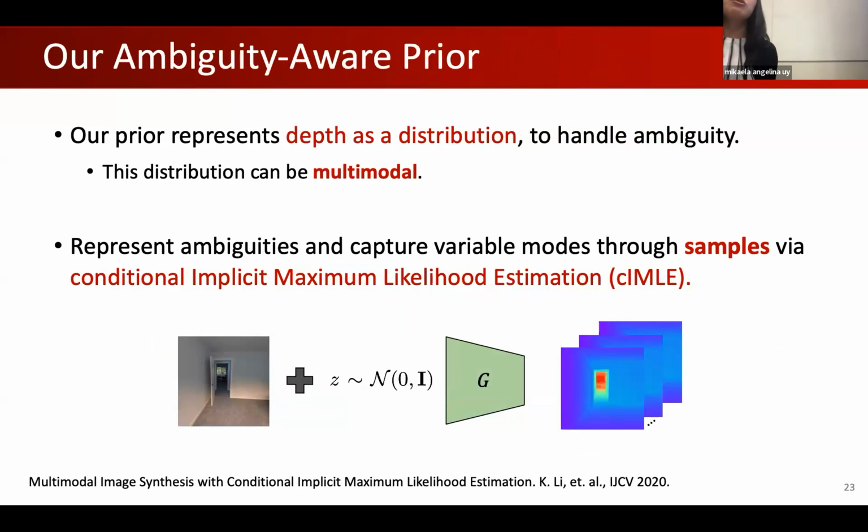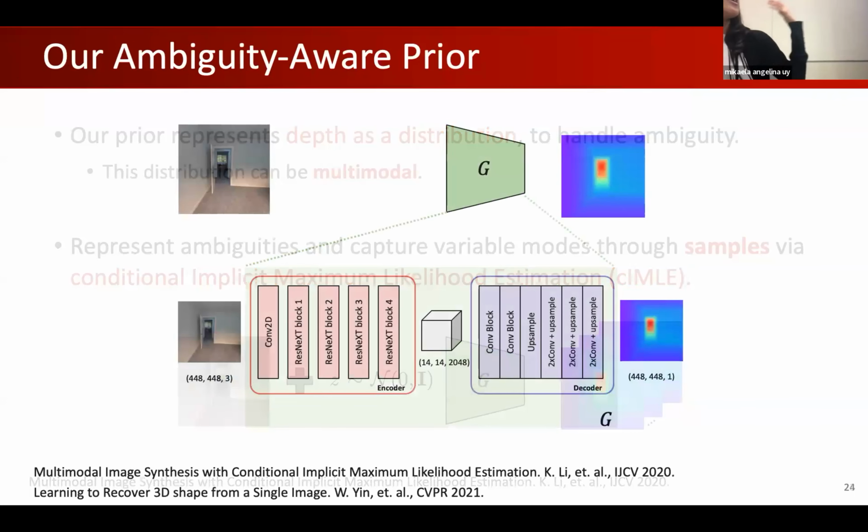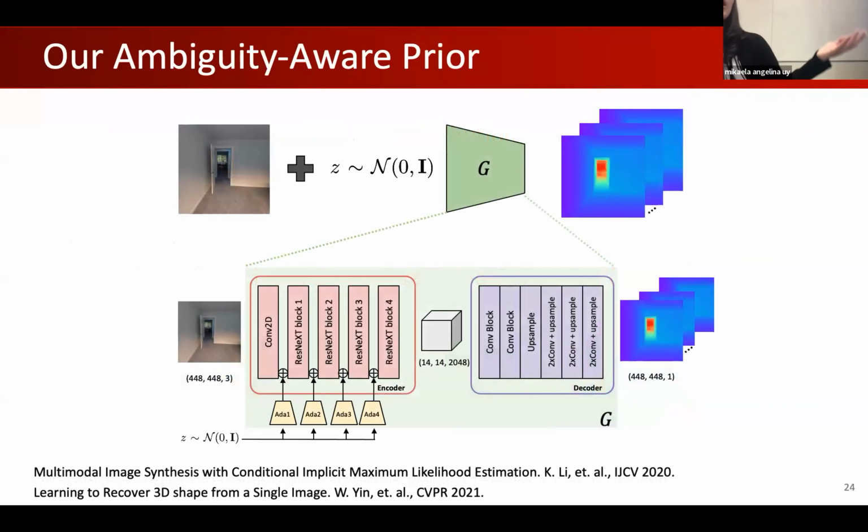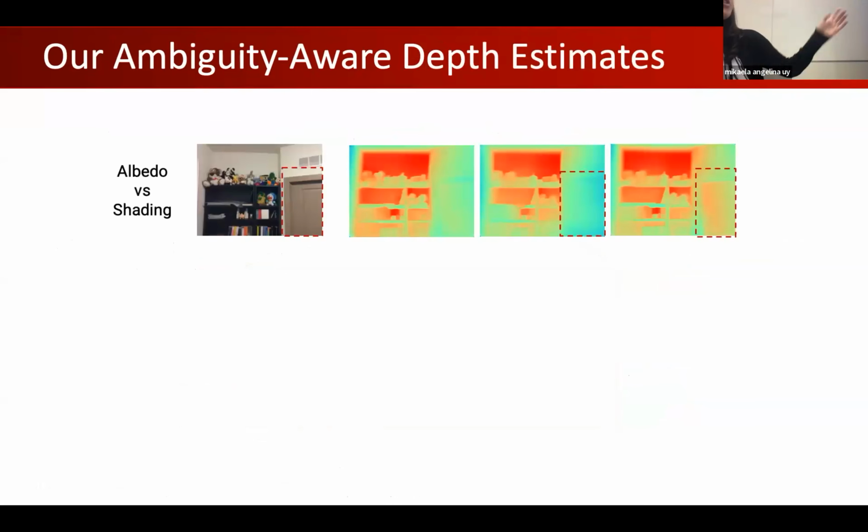In contrast to existing monocular depth works, we instead represent depth as a distribution instead of a point estimate. And in order to do this, we utilize cIMLE. Given an image, we take a state-of-the-art monocular depth estimation network, in this case LeReS. We add the latent code using the cIMLE technique, which is a simple addition of a set of added-in layers to instead produce a distribution for depth. This is what we call our ambiguity-aware prior. And this allows us to model the different ambiguities inherent to monocular depth estimation, such as albedo versus shading.